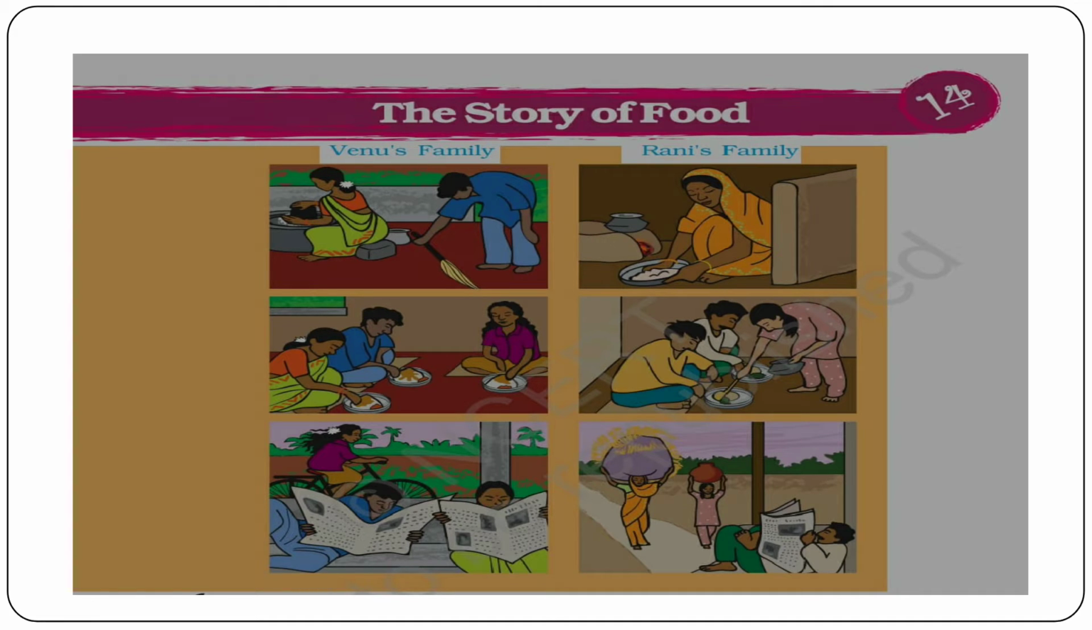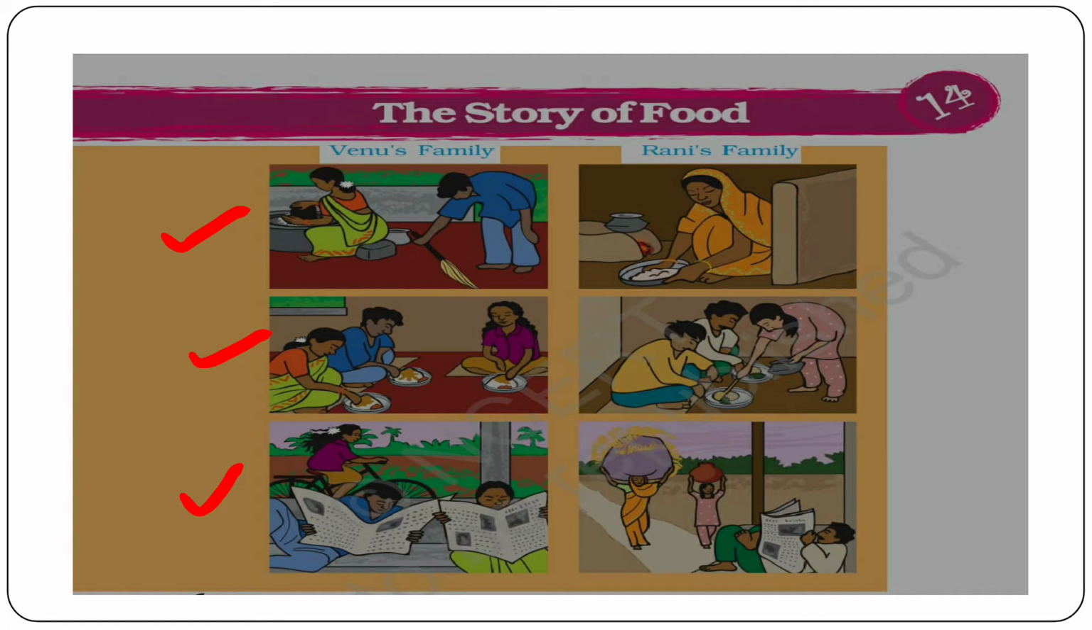Look at the pictures given here. What kind of work are people doing in both the families? Here on the left side you can see Venu's family, and on the right side there is Rani's family. Here in Venu's family, you can see that the father is sweeping the floor and the mother is cooking the food. Now the family is eating together. And here Venu is riding on the bicycle and both father and mother they are reading the newspaper.